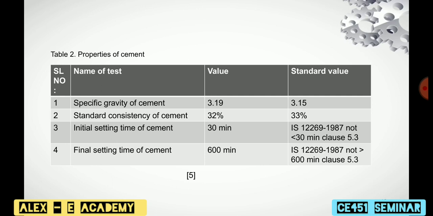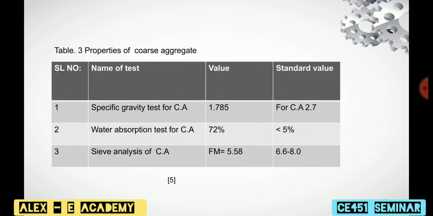Then the table shows the properties of cement as per standard value and the several tests conducted. For specific gravity of cement, the value obtained is 3.19 and the standard value is 3.15. Then for the standard consistency test, the value obtained is 32% and the standard value is 33%. And here the initial and final setting time of cement are also tested. Then this table shows the properties of coarse aggregate as per standard value and the several tests conducted.